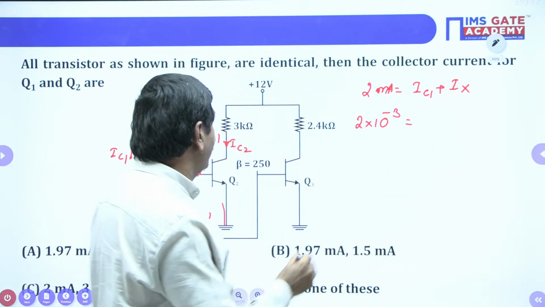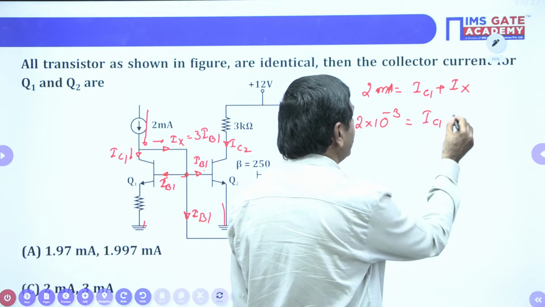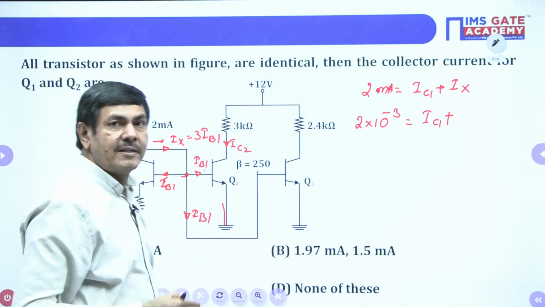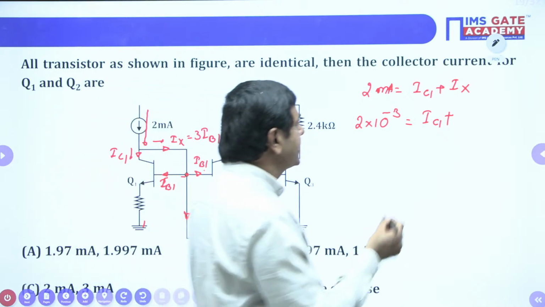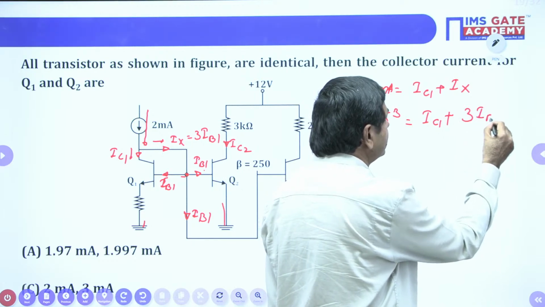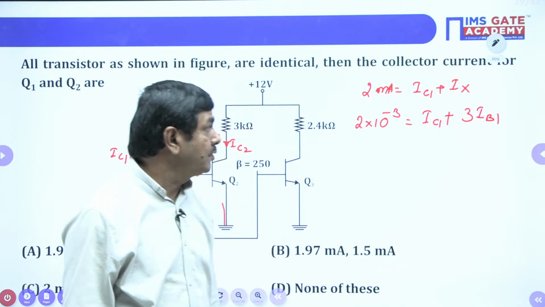IC1 I wish to take as it is. IX is nothing but 3 IB1, as we got in the problem. So IC1 plus 3 IB1 is equal to 2 milliamperes.